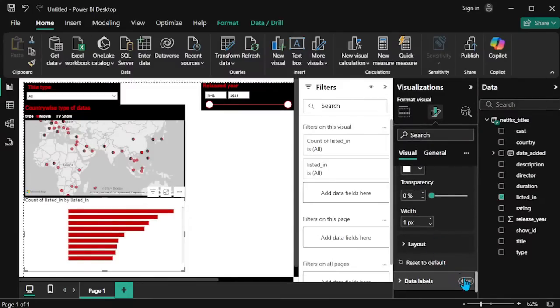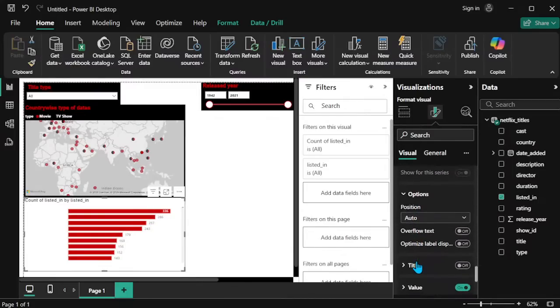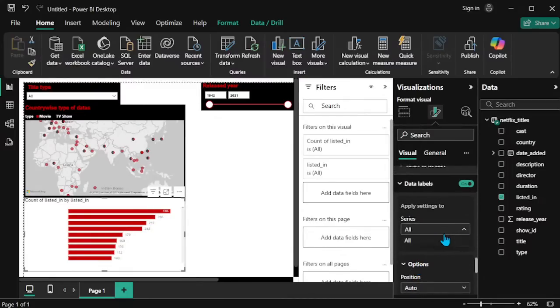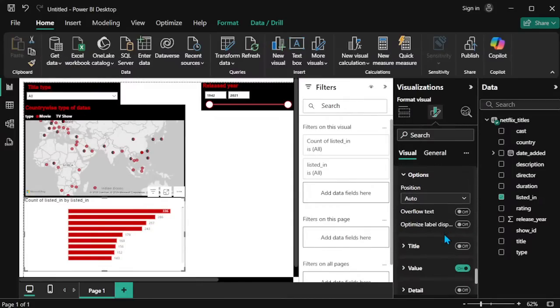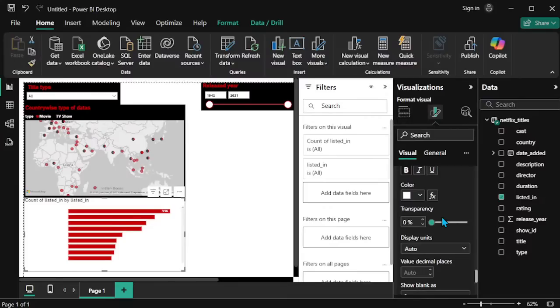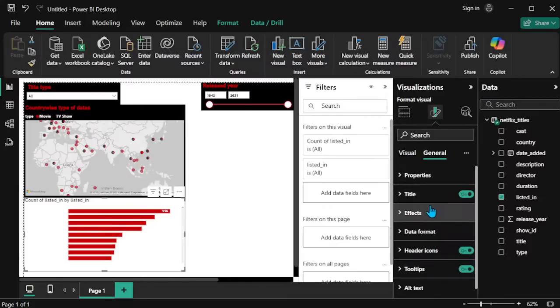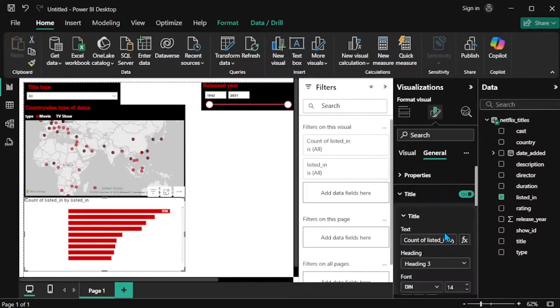So data labels, I will turn on the data labels, that is also needed. It's looking good. Okay, show values, so bold. The size is increased a little bit and give it white. So now I am going to convert the particular title. I forgot that.